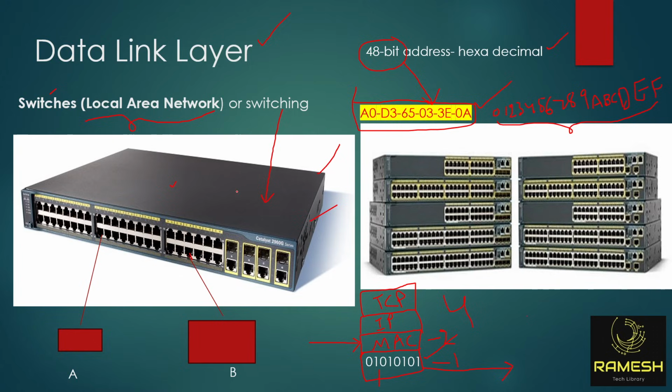Switch is a layer 2 device. Yes or no? It's layer 2, right? Switch is a layer 2 device and it sends and receives data based on MAC address. Switch will only understand MAC address. It cannot understand anything else. Okay. MAC address is a 48-bit address. It is represented in hexadecimal format and this is how it looks.